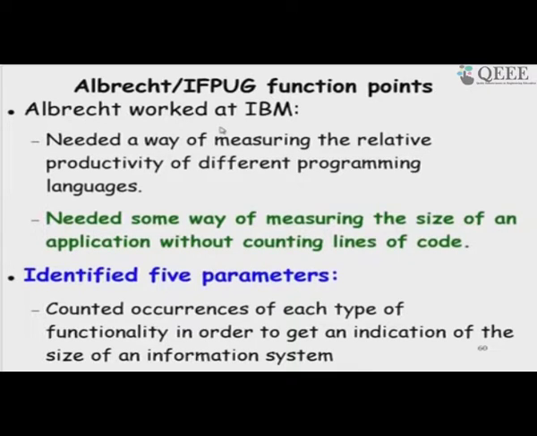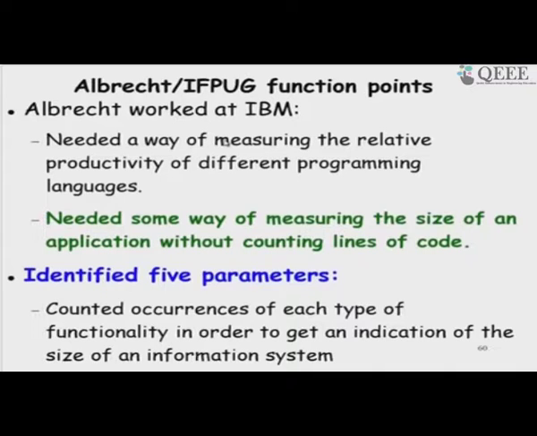Albrecht worked at IBM, and he understood that lines of code has problems as a size measure. The major problem is that lines of code can be accurately counted only at the end of the project, after it has completed, but at the beginning of the project not even a single line of code has been written.